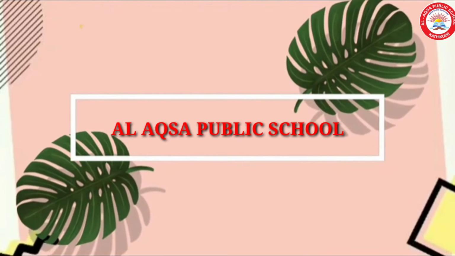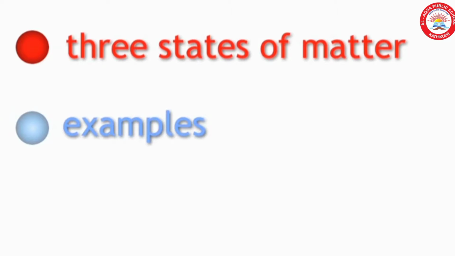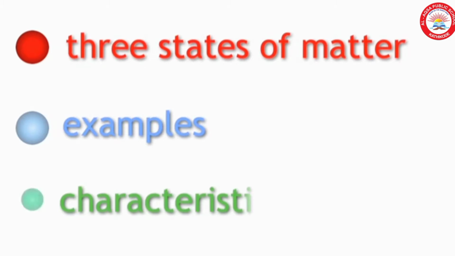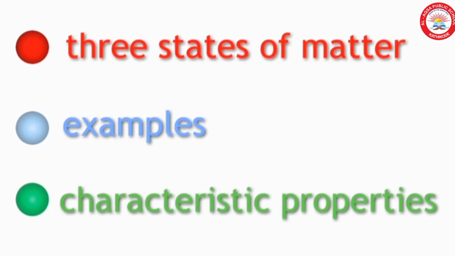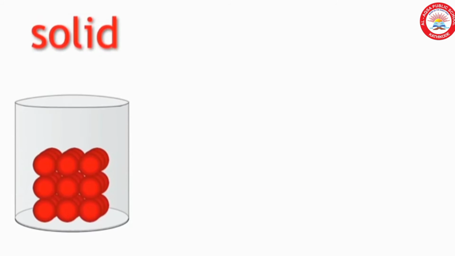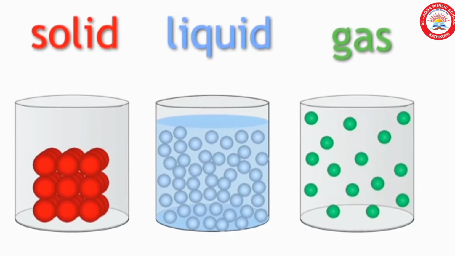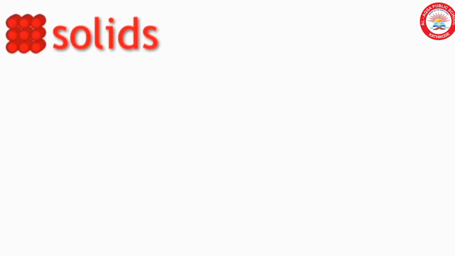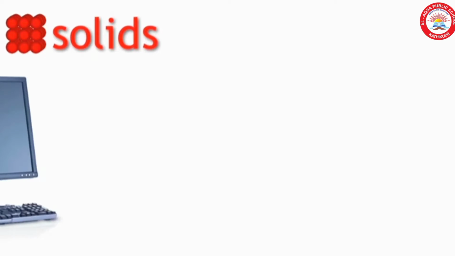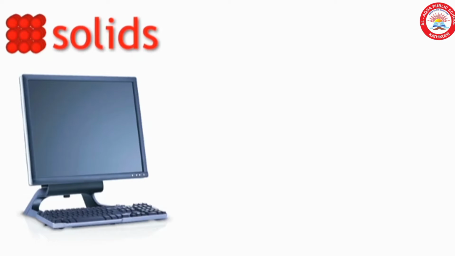That one dance. Hello dears, today we are going to discuss states of matter, examples and its characteristic properties. The first one is solid, second liquid and the third one gas. Let us study more about solids.